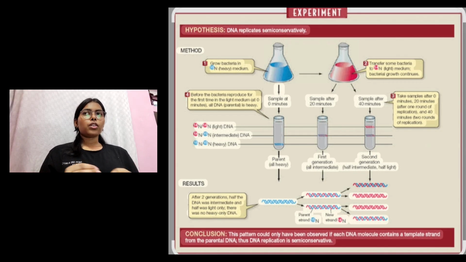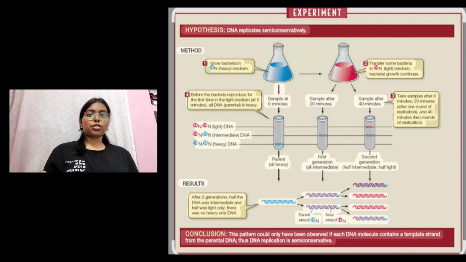Next was generation 2, which was after 40 minutes because one generation took 20 minutes. Two types of DNA bands were observed, one hybrid and one light. This further confirmed that the parental strands were being conserved, and they were used as templates for further DNA replication.